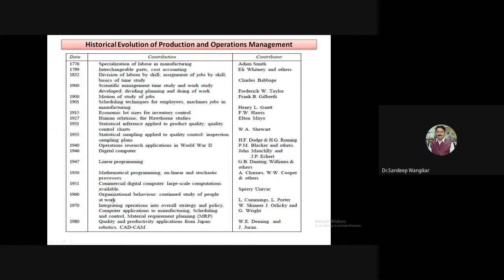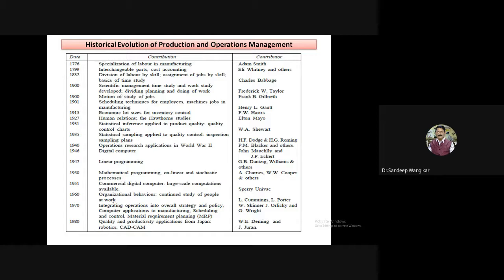Not only one person, but the organization across different levels, maybe up to the top managerial level, and down to the last element of that organization, trying to link the study. This is 1960, organizational behavior, by UNIVAC. The study was proposed in 1960.